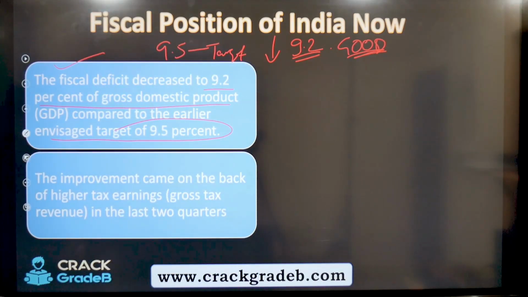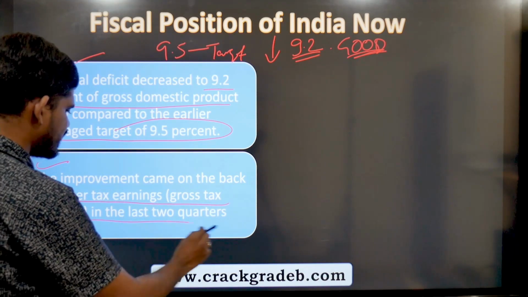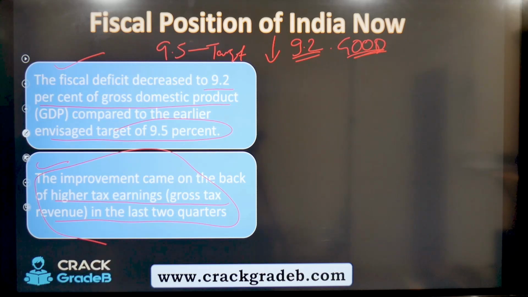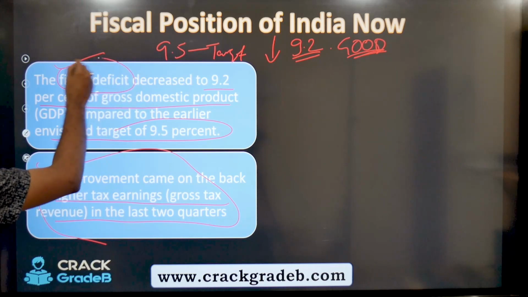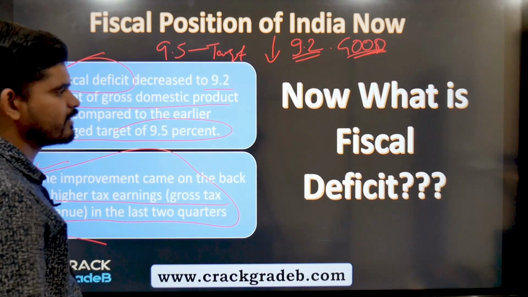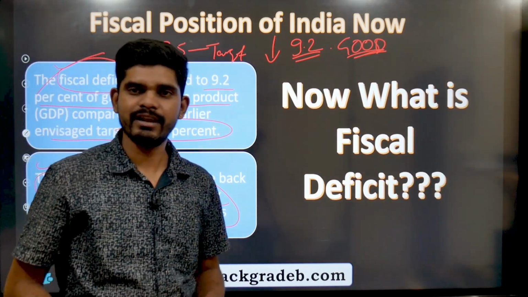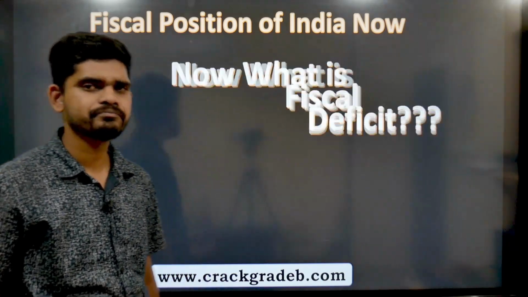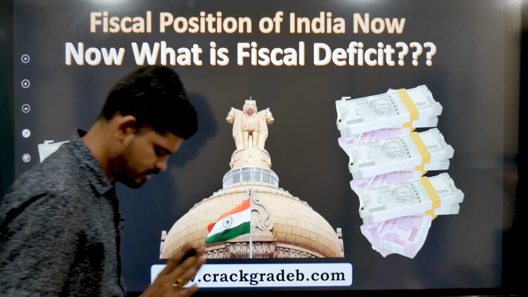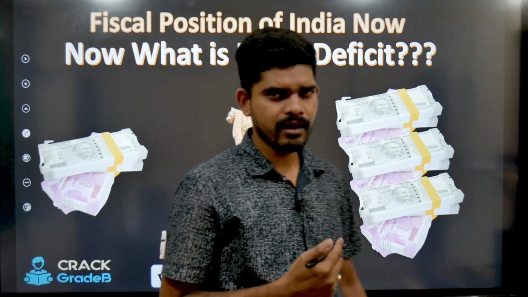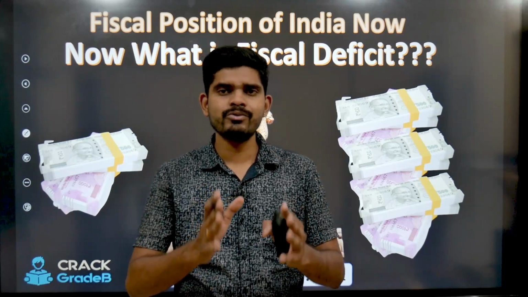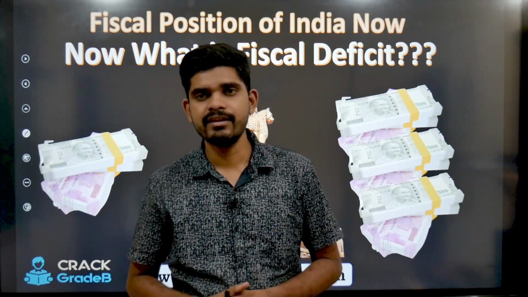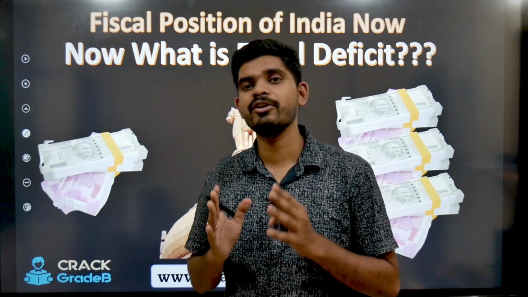Now the improvement came on the back of higher taxes earning in the last 2 quarters of which year we are going to see next. But you know, we have come across a different word. What is fiscal deficit? Let's understand that. See, if you're someone who understands Hindi, there is a saying in Hindi, Amdani Athanni Kharcha Rupiya.